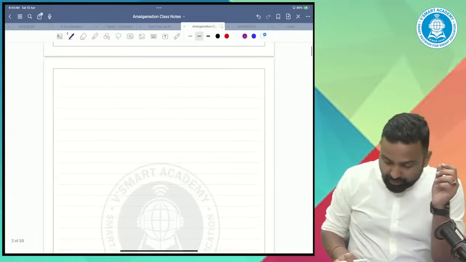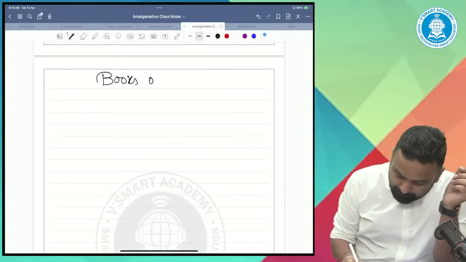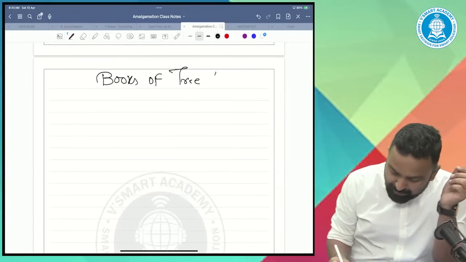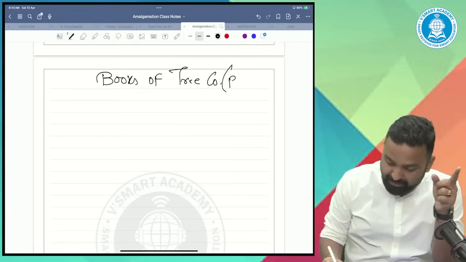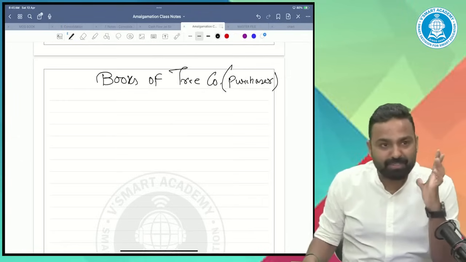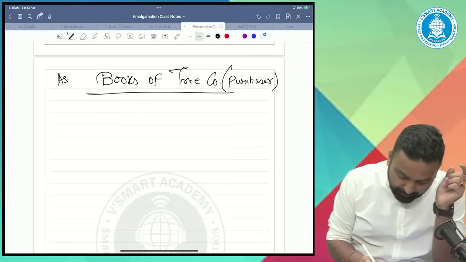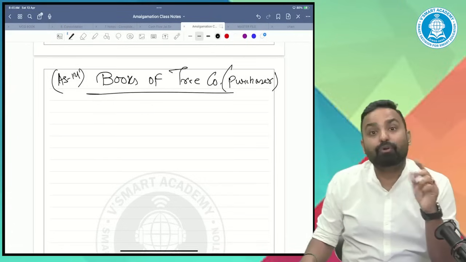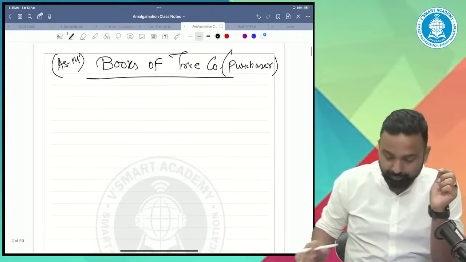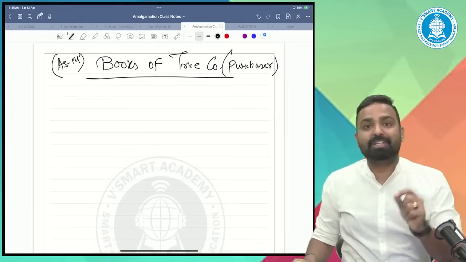Now let's first talk about the books of transferee company. Transferee means purchaser. Okay, let's talk about the transferee company. Here we'll apply AS 14 for the accounting treatment. Now the most important thing under amalgamation is purchase consideration.